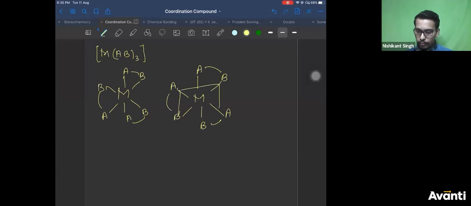So what do you observe? A and A, 90 degree. A and A, 90 degree. Cis. A and A, 180 degree. Trans. So this is your trans GI. This is your cis GI. So total two geometrical isomers are possible for this.